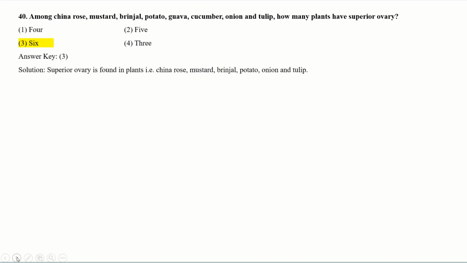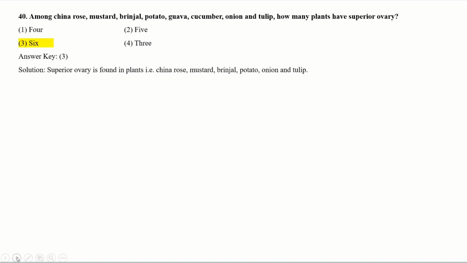Among China rose, mustard, brinjal, potato, guava, cucumber, onion and tulip, how many plants have superior ovary? You have to find which plant has a superior ovary from these options. See the explanation.